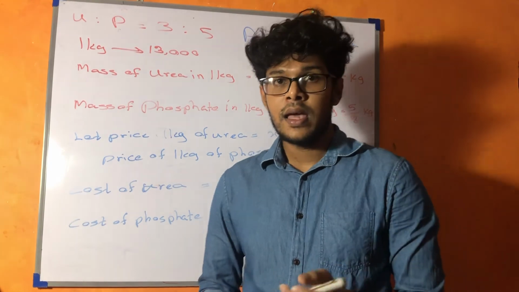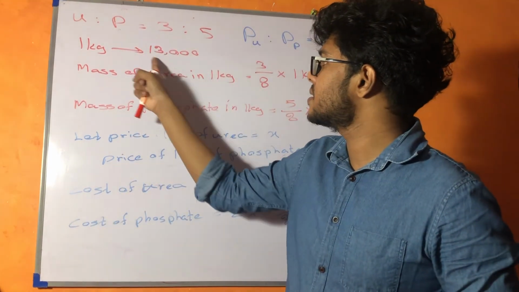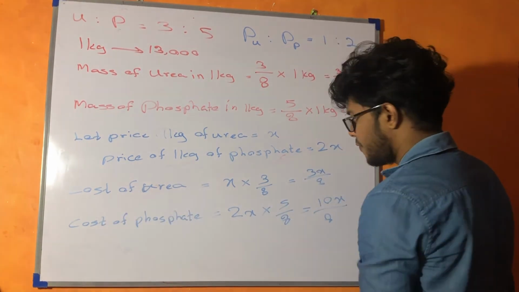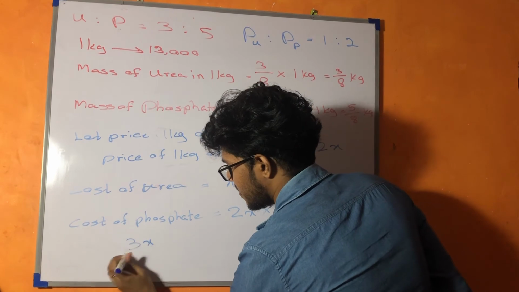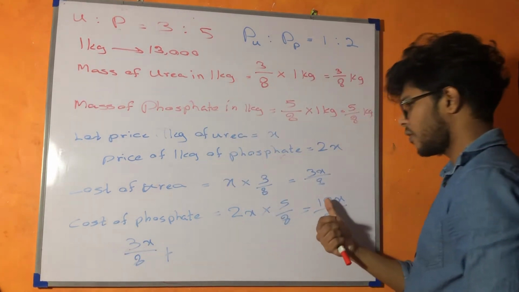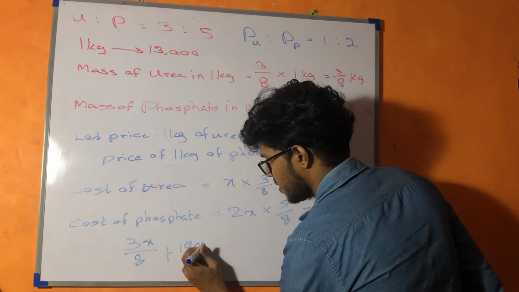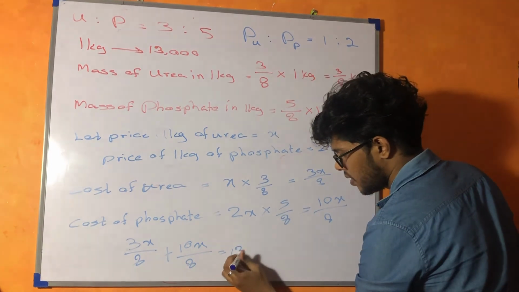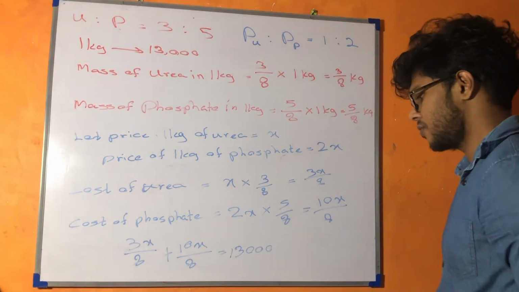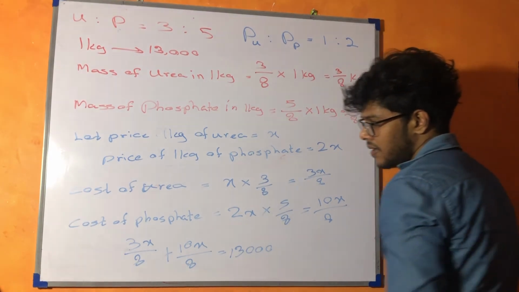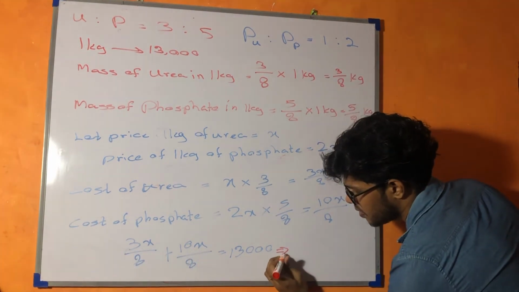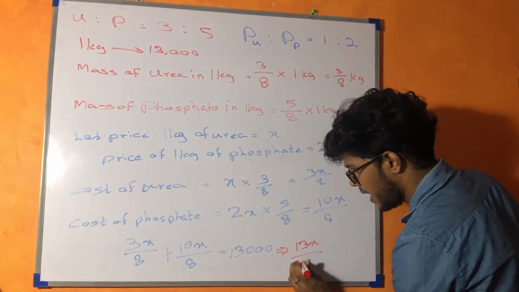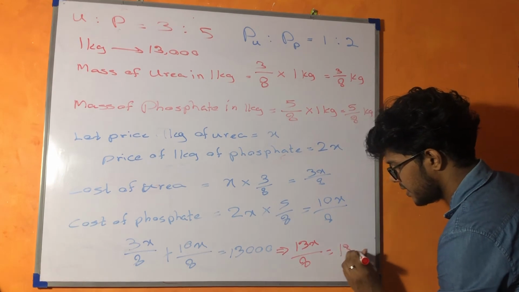But in the question it is given the total cost was 13,000. So what can you do? The cost of urea is 3x/8 plus the cost of phosphate 10x/8 is going to be equal to 13,000, right? So then I can simplify and write this one plus this one: 10 plus 3 is 13x. 13x over 8 is going to be equal to 13,000, right?